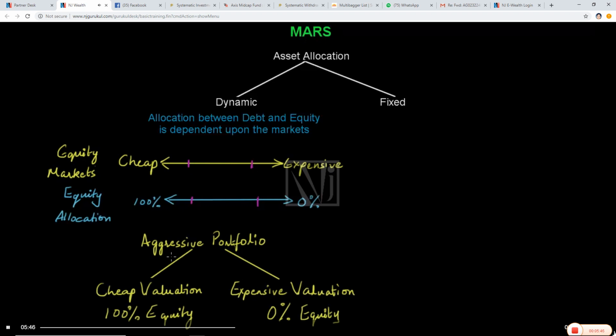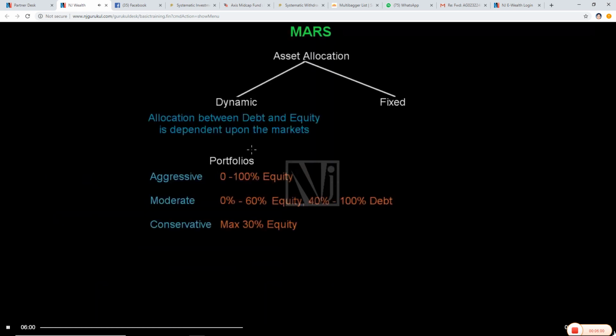So, if an investor has invested in an aggressive portfolio, the equity component can even go up to 100% if the valuations are cheap. And it can even be brought down to 0% if the valuations are expensive. Now, there are three types of portfolios available under dynamic asset allocation: aggressive, where the equity component can go up to 100%, moderate, where equity ranges from 0 to 60%, and debt from 40 to 100%, and conservative, where the maximum equity exposure can go up to just 30%.